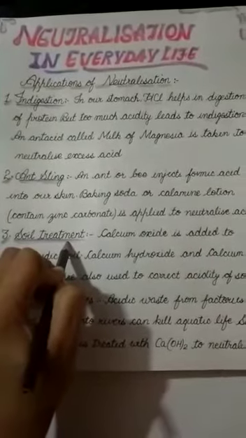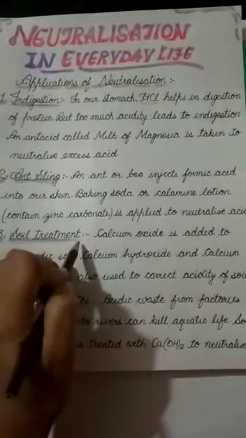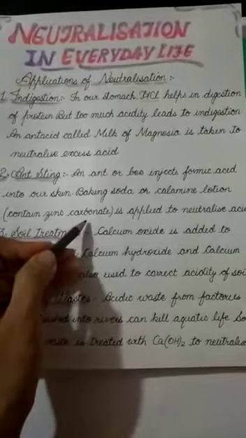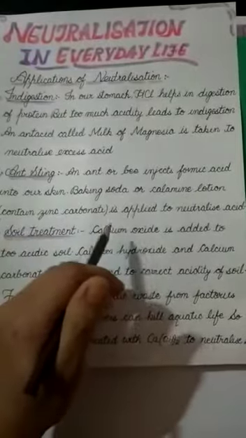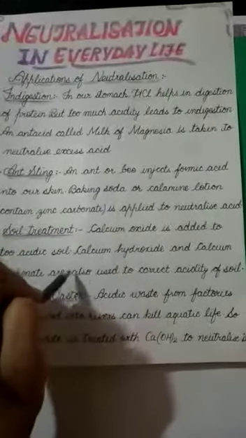Students, the next application is soil treatment. Most plants grow in neutral soil, meaning it should not be too acidic or too basic. If the soil is too acidic or too basic, plants do not grow properly.